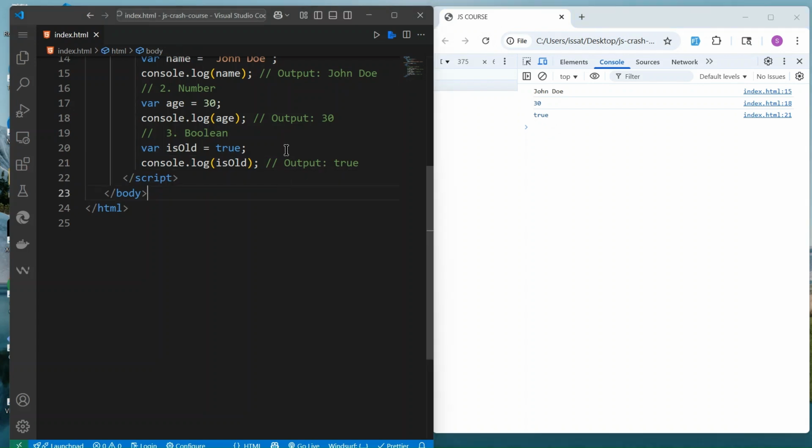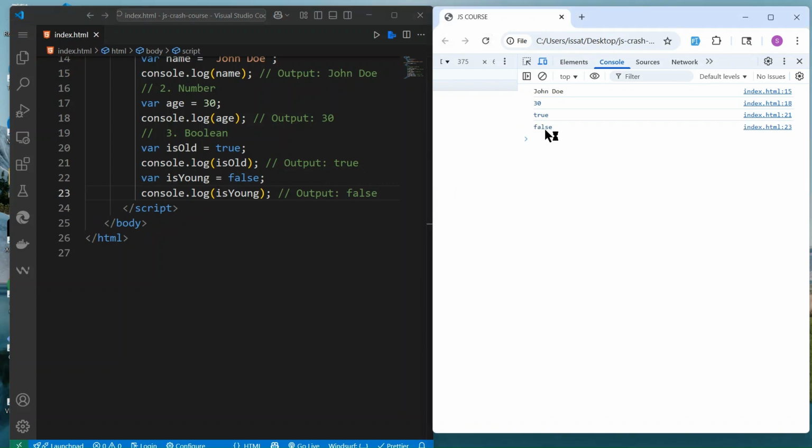We can also print var is young is equal to false. If you print here and reload, you see that is young is equal to false. So this is the Boolean data type.